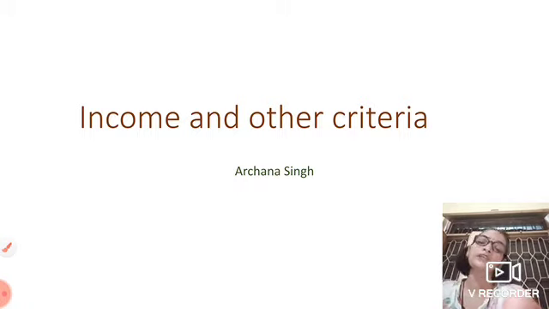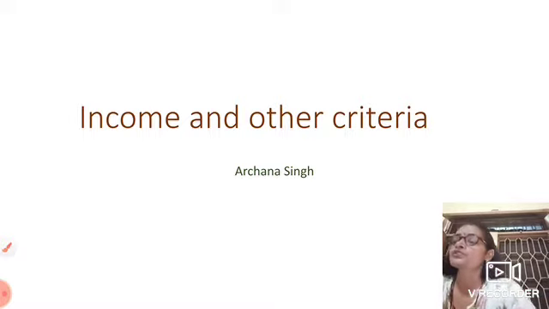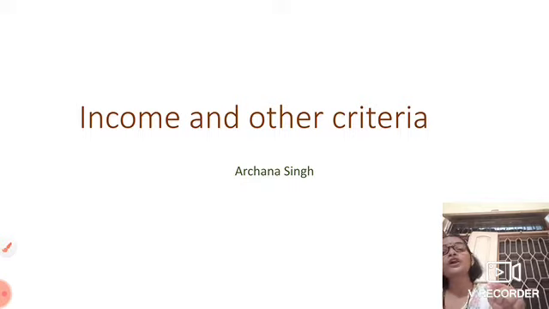Next we have talked about national development, and we have done some MCQs. Then next, how to compare different countries and different states from each other. The next topic is income and other criteria. As we know, the other criteria are life expectancy, infant mortality rate, literacy rate, and net attendance rate. These are the criteria on which